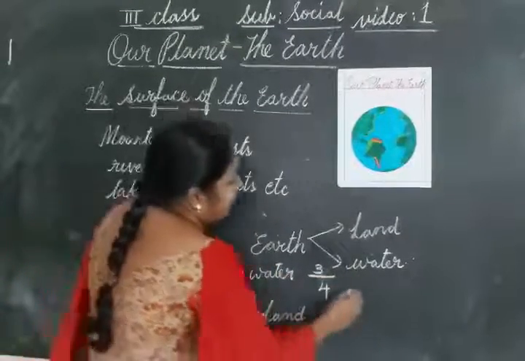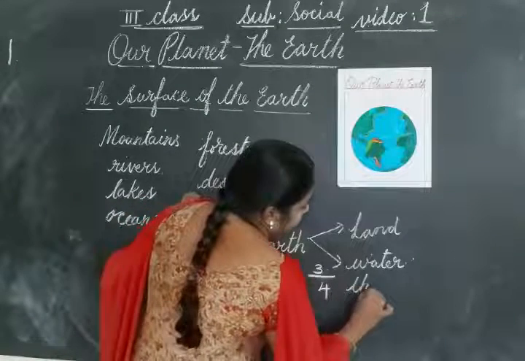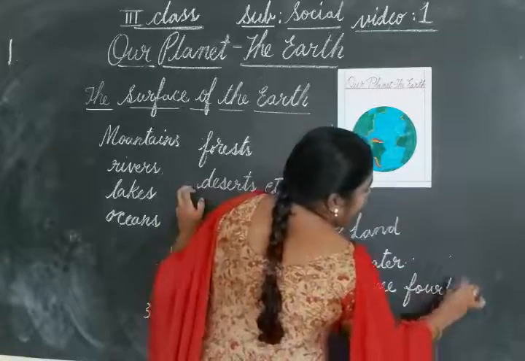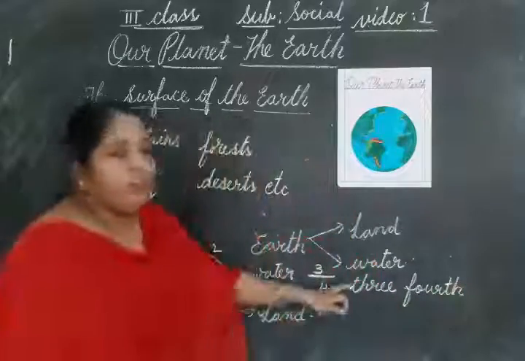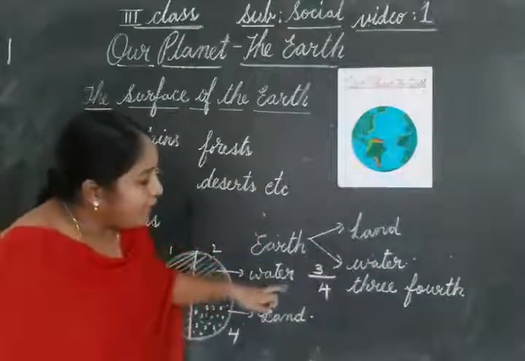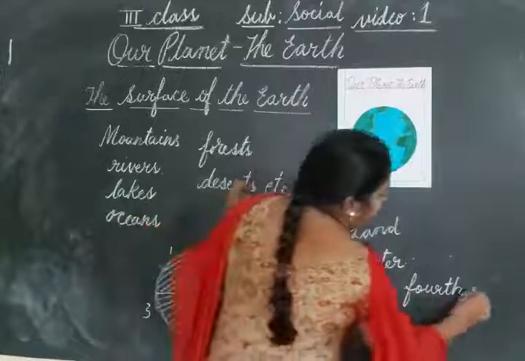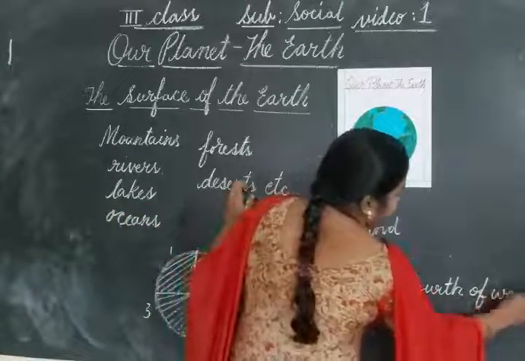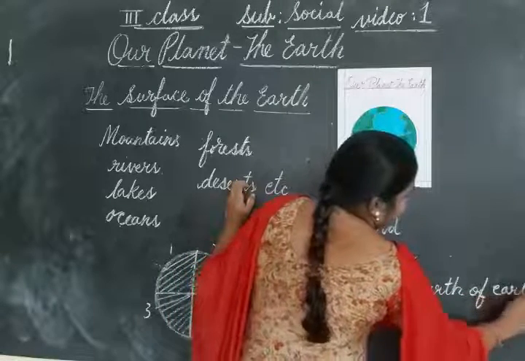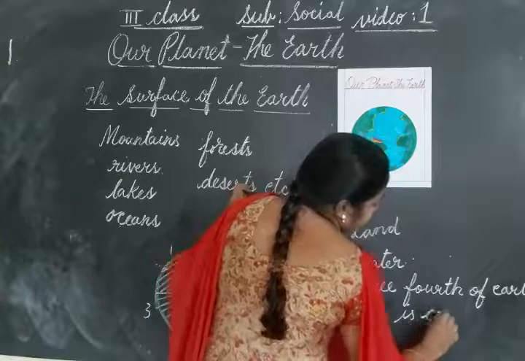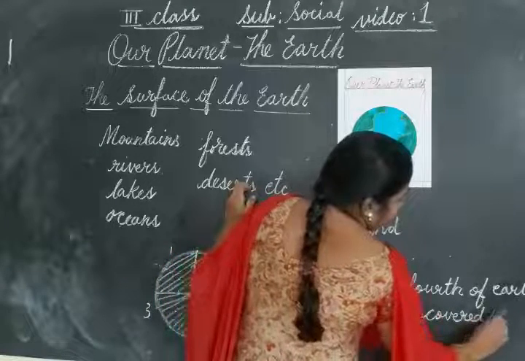So we can say 3/4, or 3 by 4th, of the earth is covered with water. So 3/4 of the earth is covered with water.